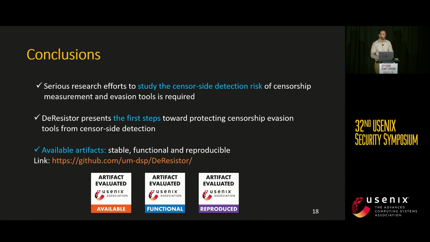Through this work, we draw the following conclusions. First, we showed that it is extremely necessary to put research efforts into the detection risk of anti-censorship tools. And we proposed DeResistor as one of the first steps toward detection resilience of censorship, evasion, and measurement. We provide our code and artifact publicly available for those who are interested.